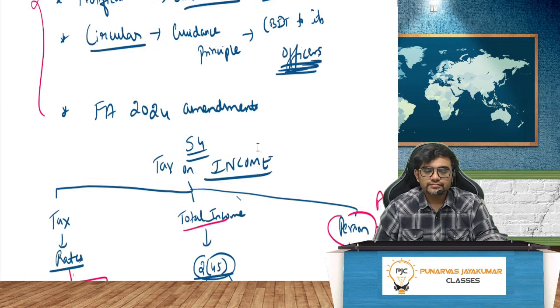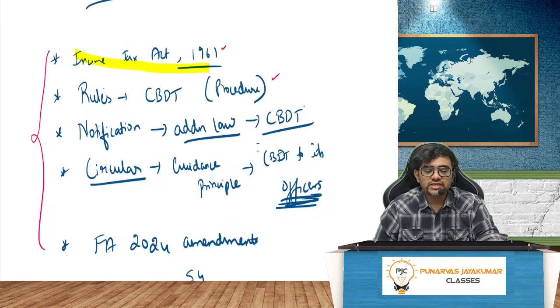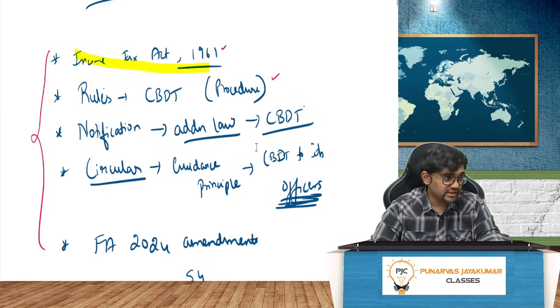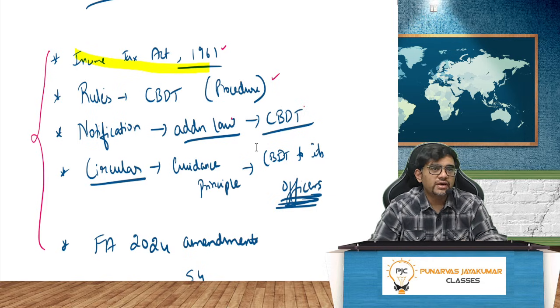Then of course we have to study the Finance Act 2024 amendments. This particular year, there have been quite a few amendments. There are huge changes in capital gain, which has changed the structure itself. There are changes in assessment procedure, search and seizure. All these have changed. So I cannot go fast in all this area. I need to go slow.